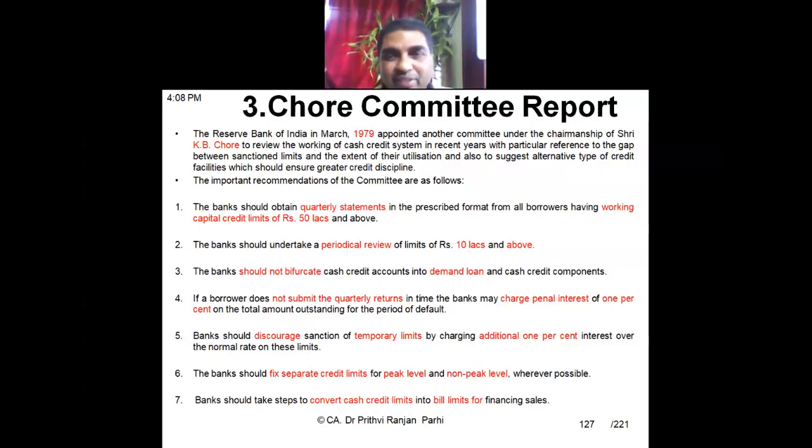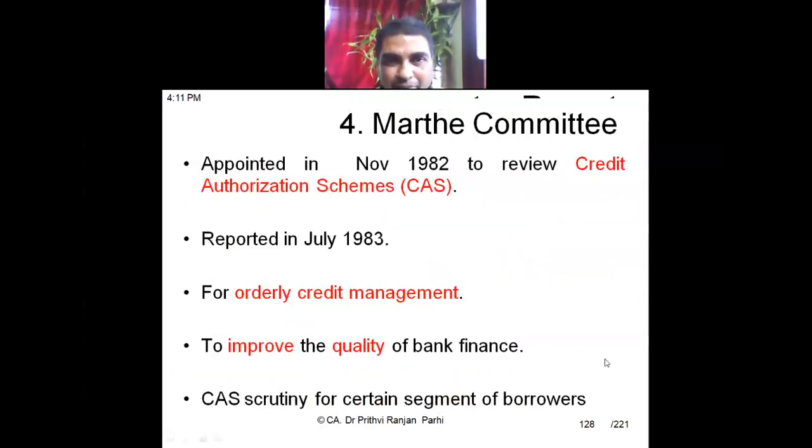You raise the bill, the customer accepts it, and that bill can be discounted. So ultimately, the borrower can get money by discounting the bills. So it says that sales financing should be done through bill limits and not through cash credit limits. These are some of the suggestions given by Chore.